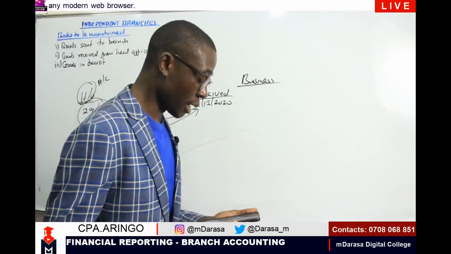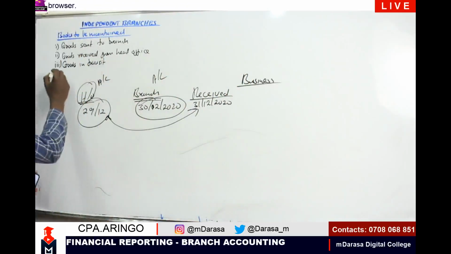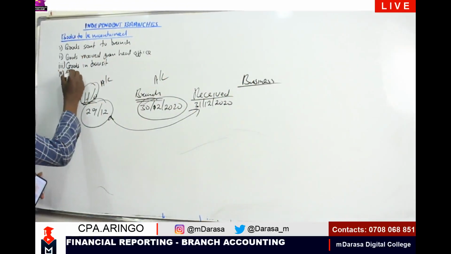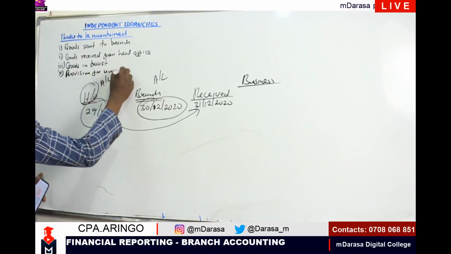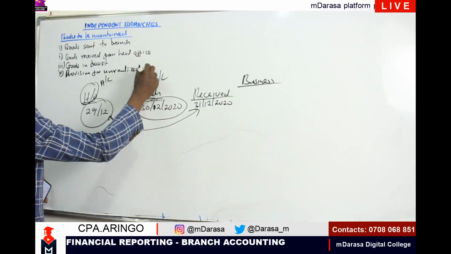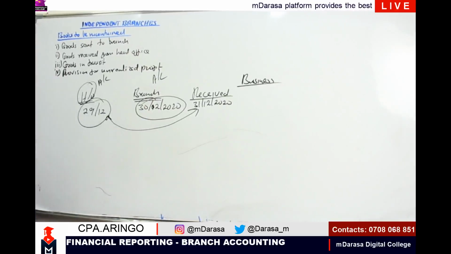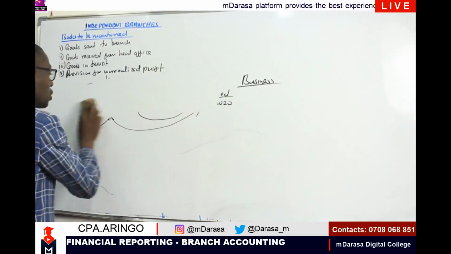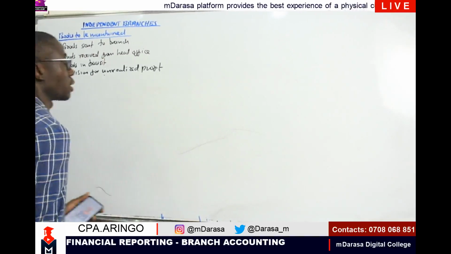Then you're having another element known as provision for unrealized profit. Talk about number 4, we'll be looking at provision for unrealized profit. So anytime you're talking about provision for unrealized profit, my good students, what should click at the back of your mind?